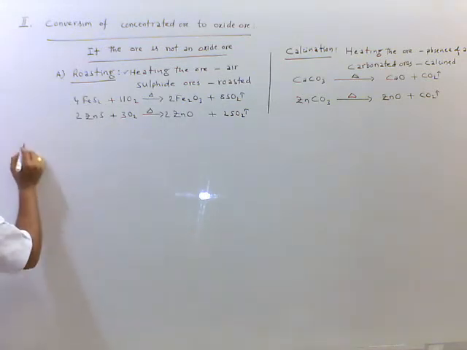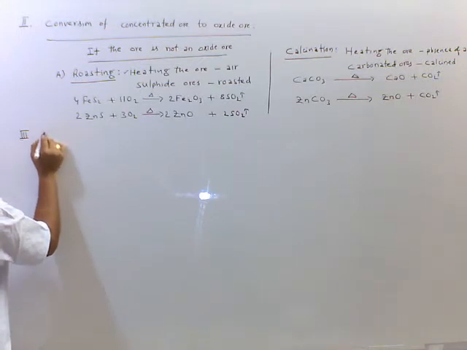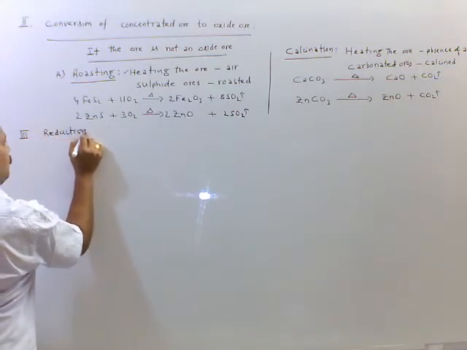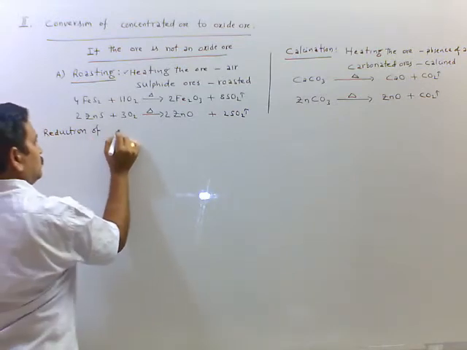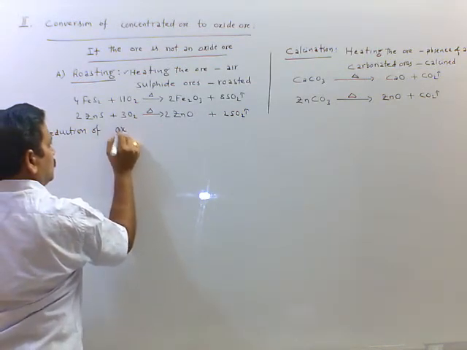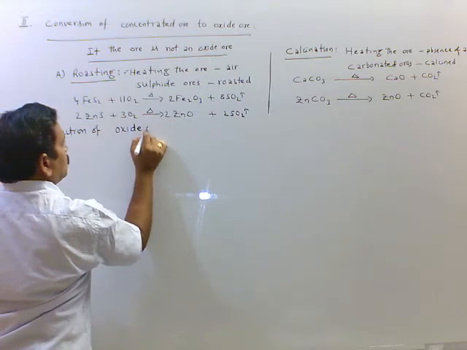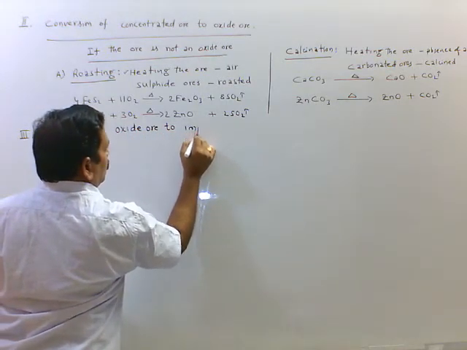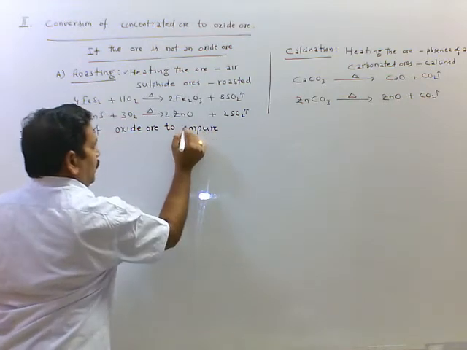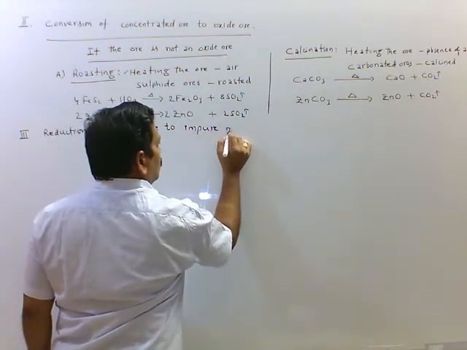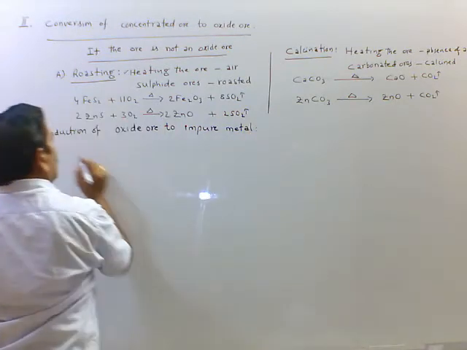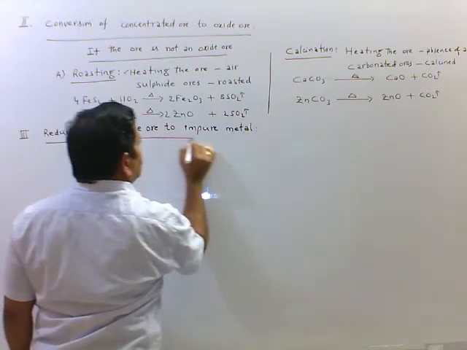Third step is reduction of oxide ore to impure metal. We have several types of reductions in this.